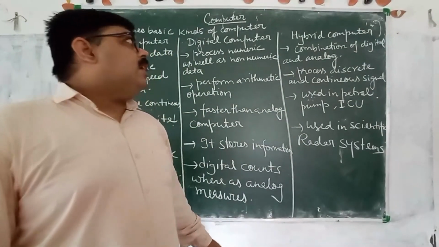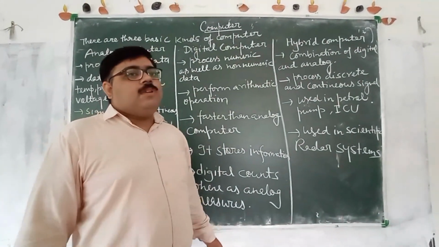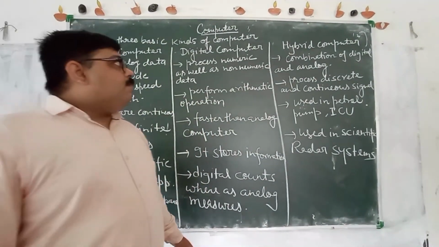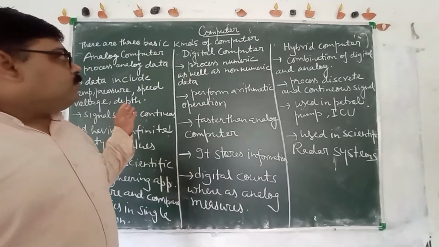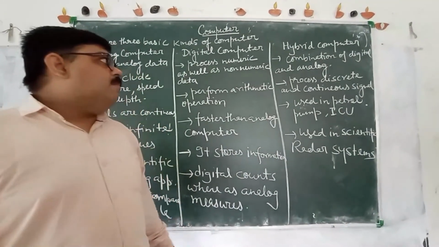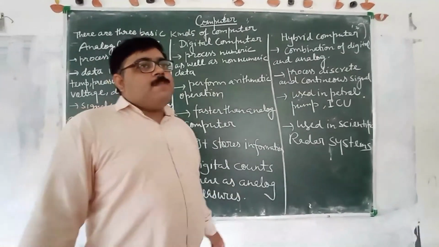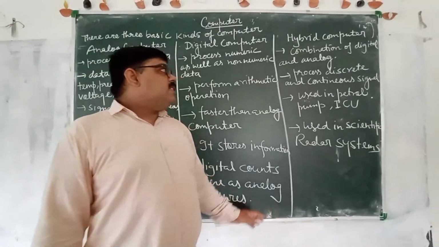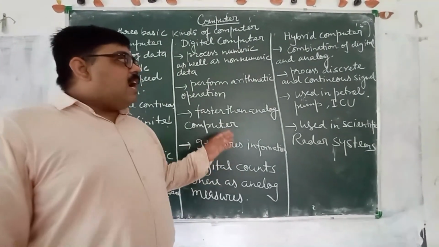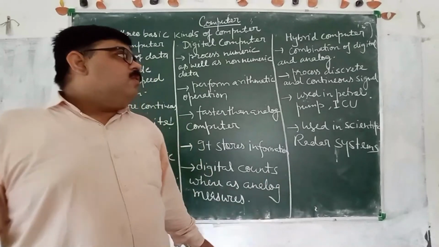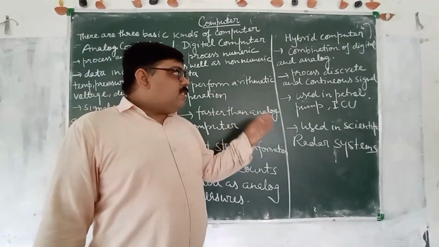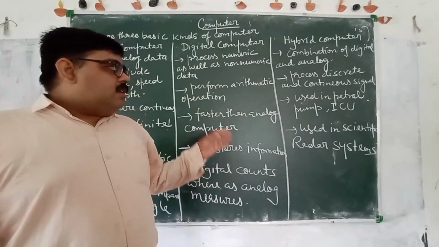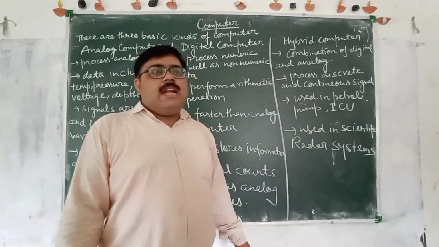Hybrid computer is the combination of digital computer and analog computer. The advantage of hybrid computer is that it works like a digital computer and it also works like an analog computer. We use both types of signals in hybrid computer, meaning it can process discrete and continuous signals. They are used in petrol pumps and ICU, where we use both properties, analog and digital, and these computers are used in scientific and radar systems.